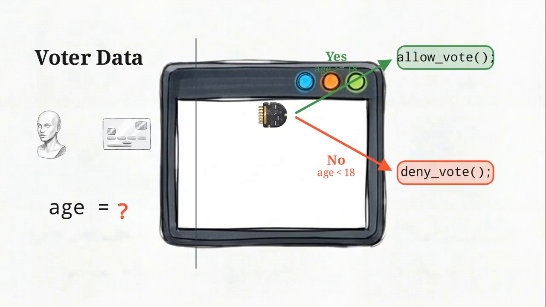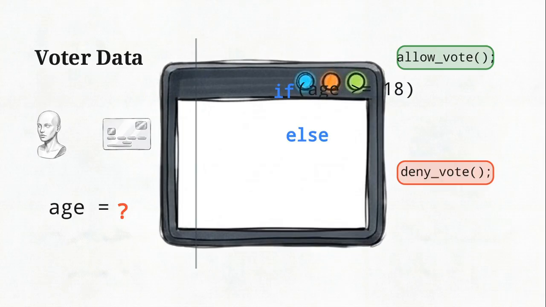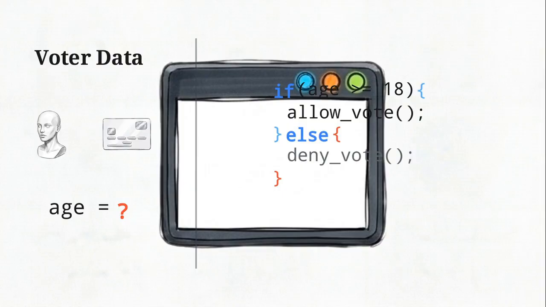To write this exact decision in C++, we use an if-else statement. The rule we want to check, age is greater than or equal to 18, goes directly inside the parentheses. The action we want the computer to take goes inside the curly braces, which define a specific block of code. The compiler evaluates the condition inside the parentheses as strictly true or false.